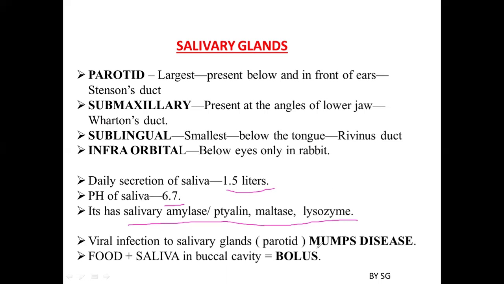There is an infection or disease which we call mumps, which occurs in the salivary glands. Whenever a viral infection occurs in the salivary glands, especially the parotid glands, it leads to mumps disease.